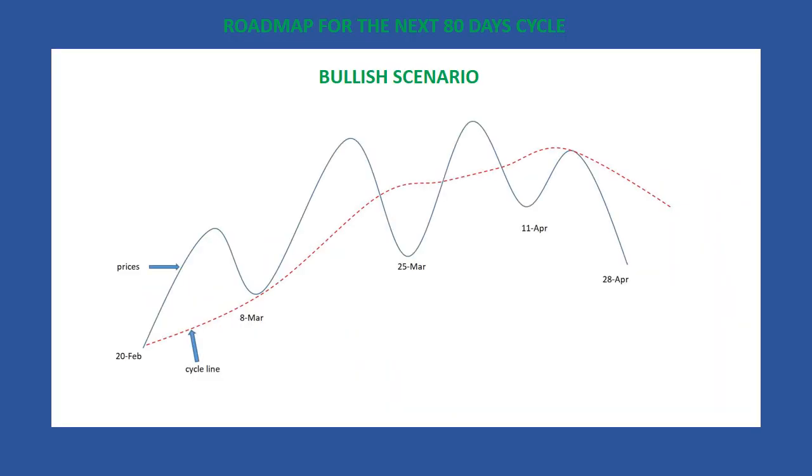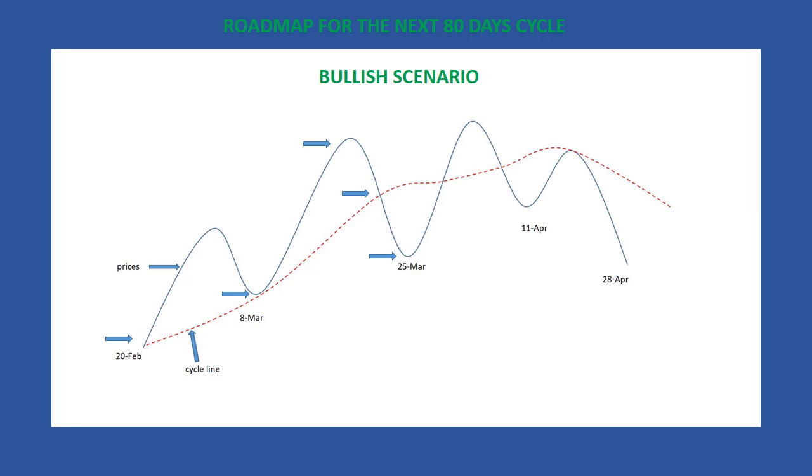Here is the roadmap for the next 80-day cycle. Let's assume the 80-day and 20-week cycle formed a low on February 20th. On March 8th, after meeting its upside target, the gold ETF should find support on its cycle line. Then rally, making a high higher than the previous one made during the previous rally. Then around the third week of March, the gold ETF should cross below its cycle line, providing a downside target, certainly very close to the 40-day cycle line, and make a low around March 25th.